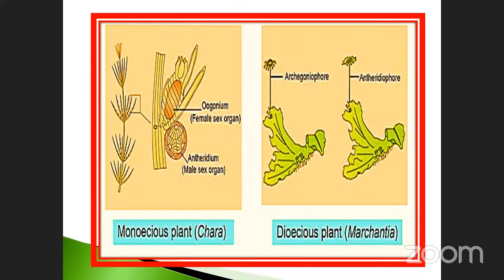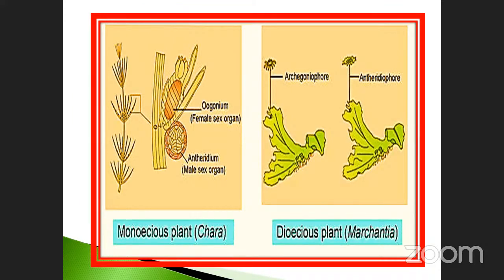This is called the male plant. This is called the female plant. That means the sexual organ is on archigonetophore, and this is on andridiophore. Correspondingly, the archigonium produces and the andridio produces: antheridium, andridiospore, archigonium, archigoniospore. Okay.